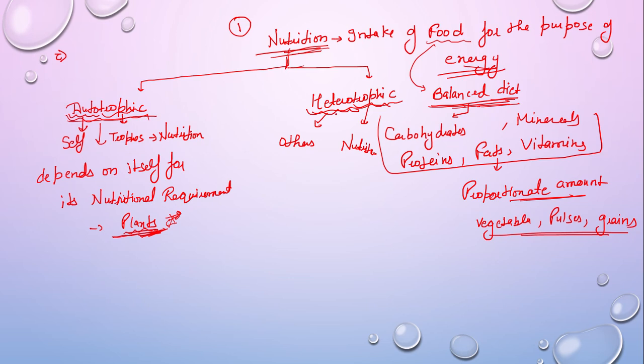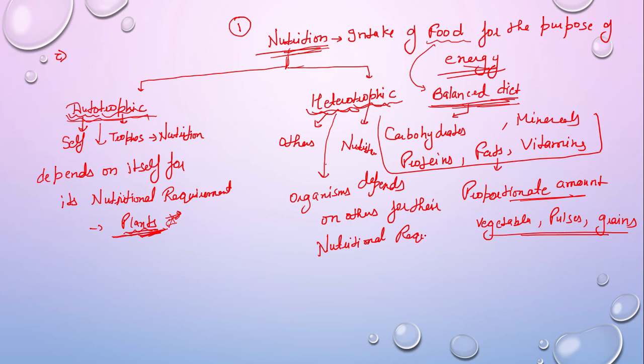And what do I mean by the heterotrophic mode of nutrition? Heterotrophic mode of nutrition means the organism depends on others for its nutritional requirement, right?